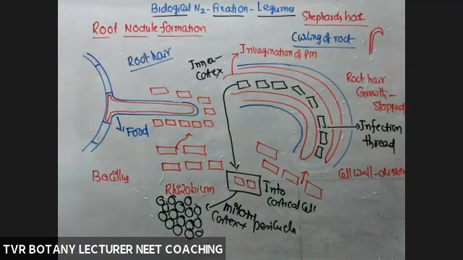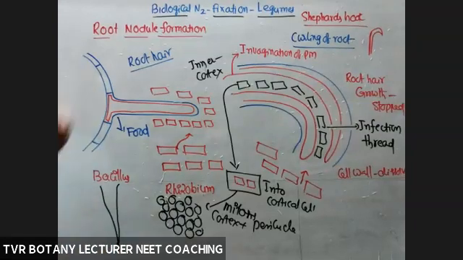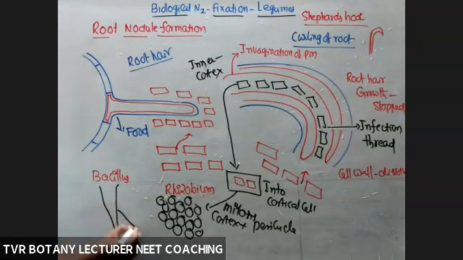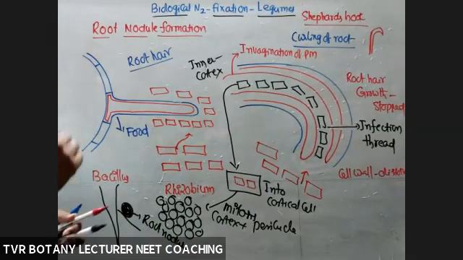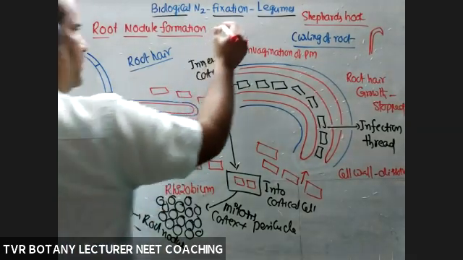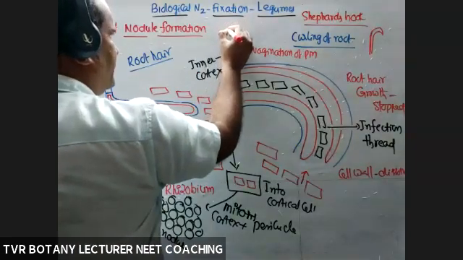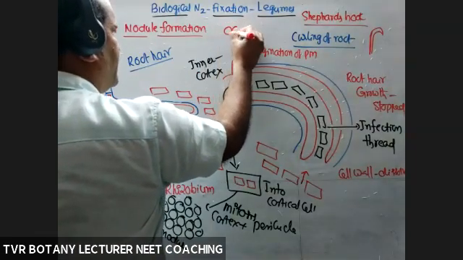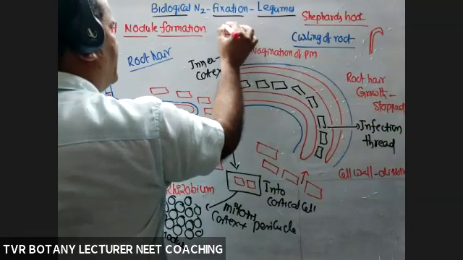Excessive cell division leads to what? For example, this is a taproot. Nodules are produced. These are the nodules. Root nodule. Root nodules. What about inside the cortical cell? All these bacteria are called bacteroids.